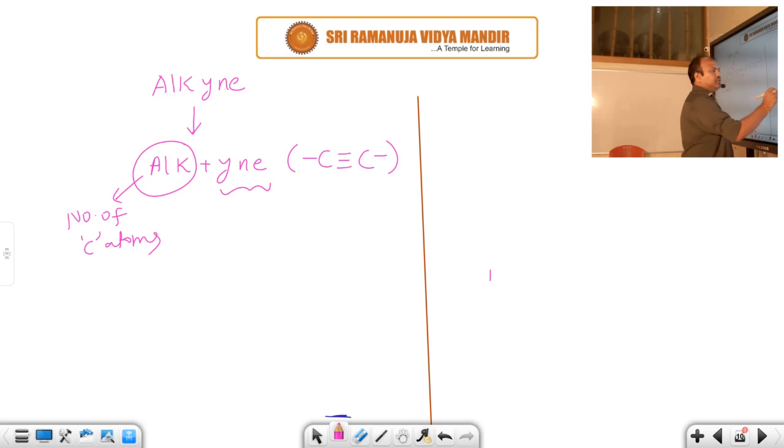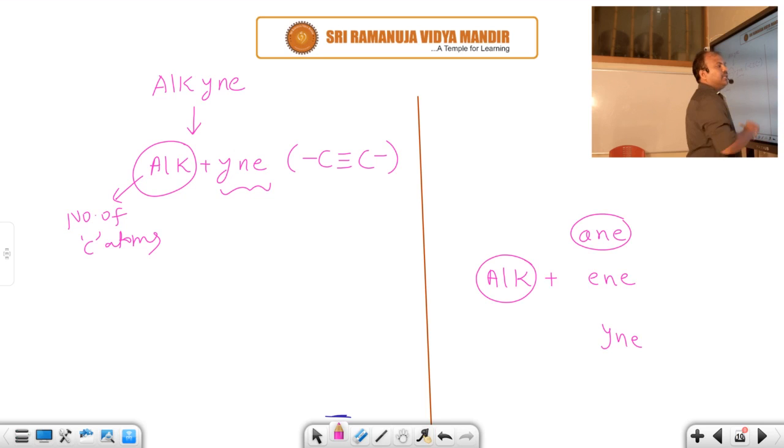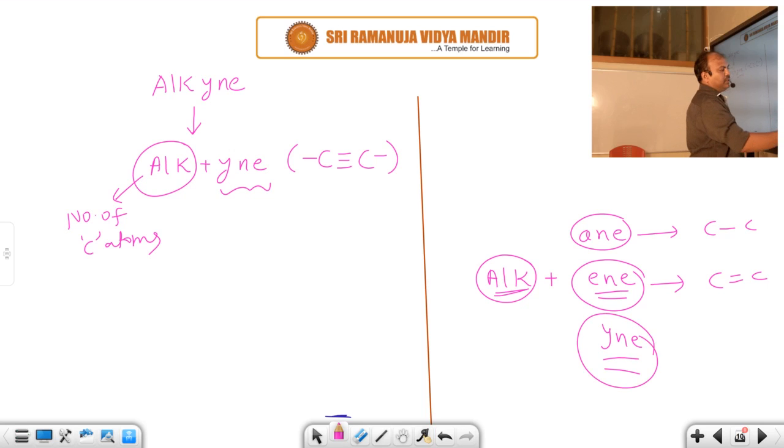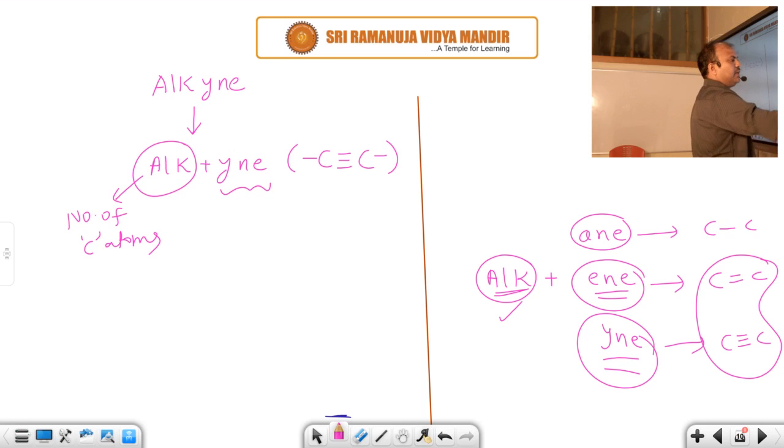Here I am using three types of words: alk plus ane, alk plus ene, alk plus ine. Alk plus ane is nothing but alkane. Alk, you know very well, means the number of carbon atoms. Alkane means only single bonds are there between carbons. Ene means at least one double bond is present in the chain. Alk plus ine, alkyne, means at least one triple bond is present in the given chain. Double bonds and triple bonds make unsaturated hydrocarbons.